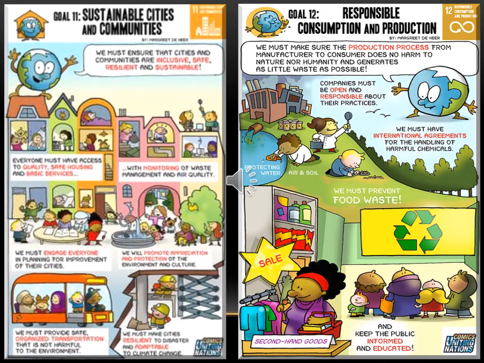Our next goal, number 11, is sustainable cities and communities. If you want to make a city, that means we have to build a city. If you will not build buildings or the infrastructure, the society will not get the proper facilities, and it will create a problem for us only. So if you want to sustain our city, we have to make development in the city, but without destroying the environment, without destroying the trees, without hurting